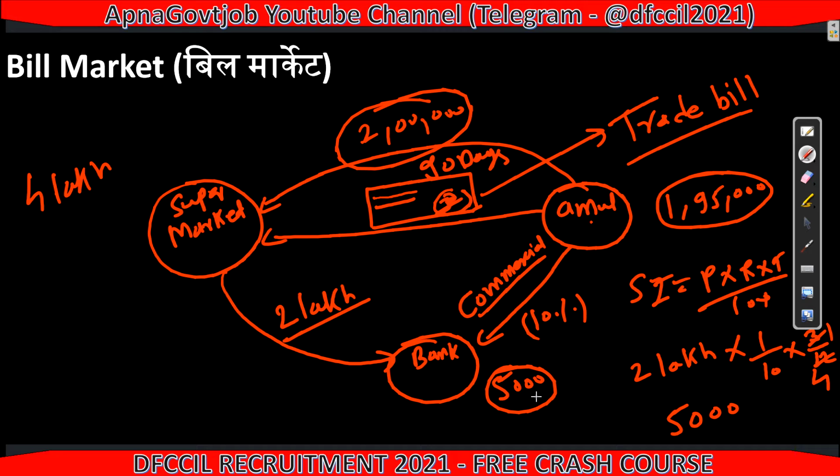So here also bank takes 5,000, and here also bank earns 5,000, right? Because 1,95,000 only bank gave to Amul. So like this bank is earning, like this bank is earning, and this is the concept of commercial bill. Okay.